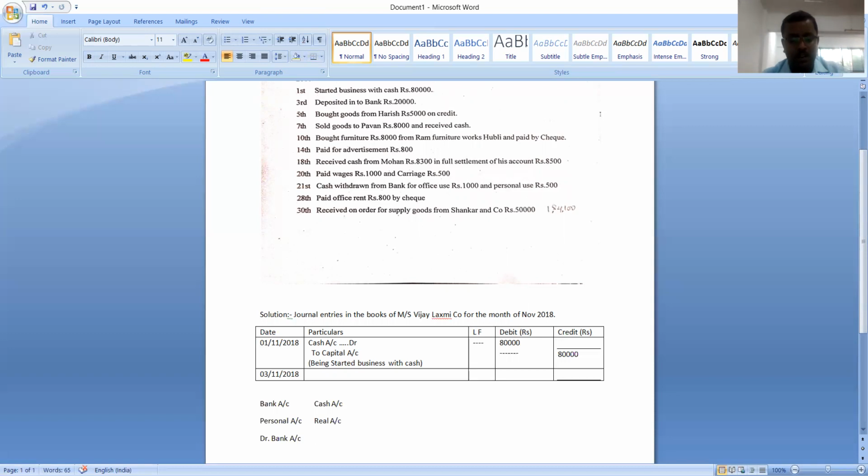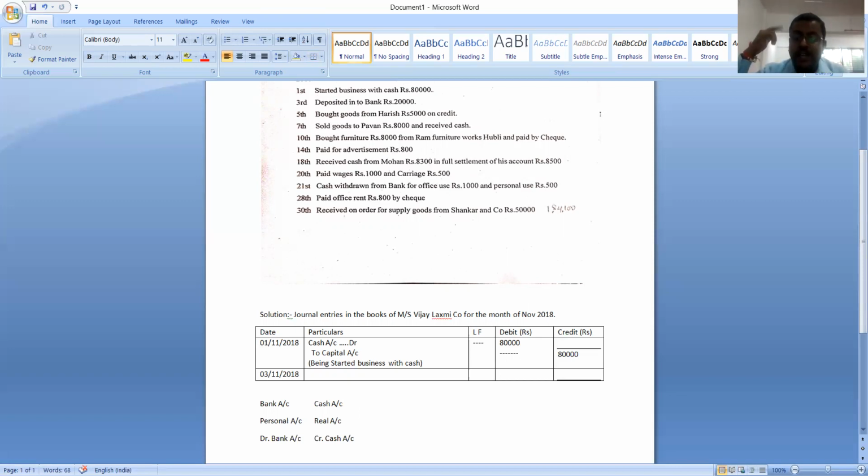Which account should be credited? Of course, cash account should be credited. See here, if one account is debited, the other account should be credited, but we should know the reason why we credit that particular account. Why should cash account be credited? Because it is a real account. What is the rule of real account? Debit what comes in, credit what goes out. Since we deposited cash into the bank, cash is going out of the business. That is the reason we have to credit cash account.